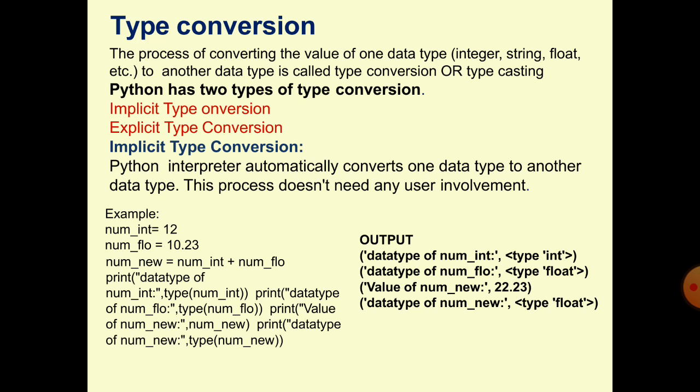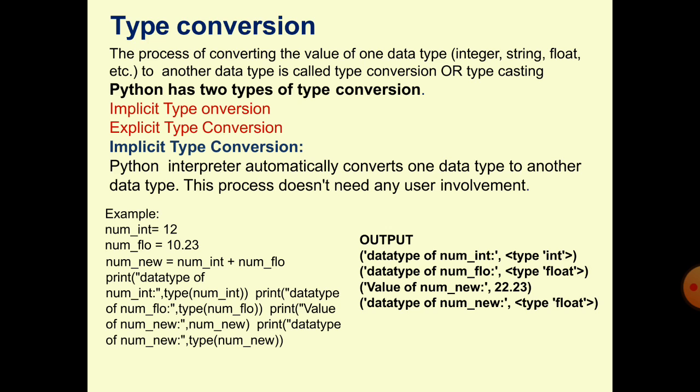Now we can write print the data type of num_int, type of num_int, and print the data type of num_flo. The first one will be integer, num_int will be integer type, and num_flo will be float type.